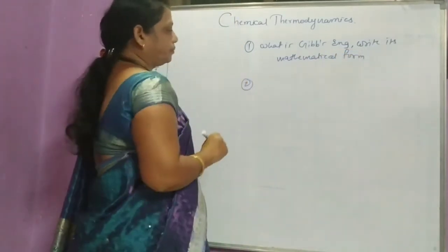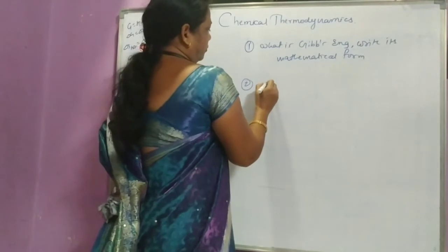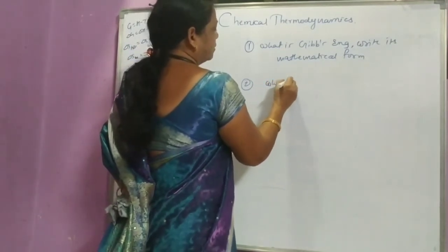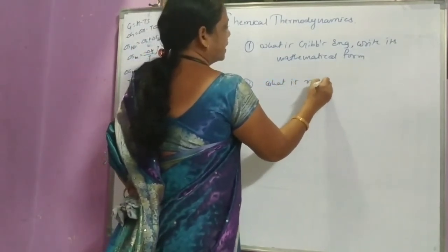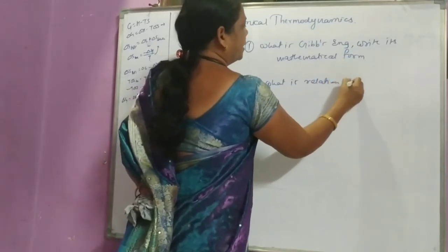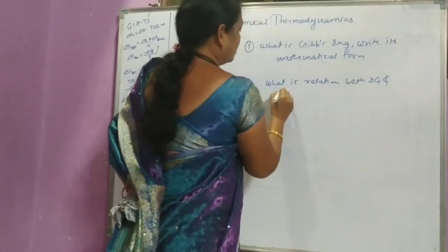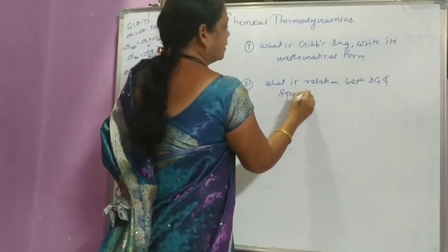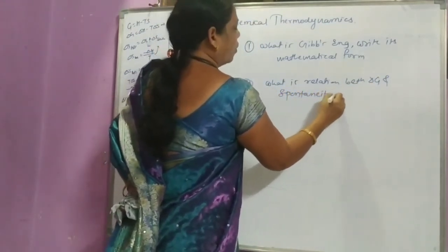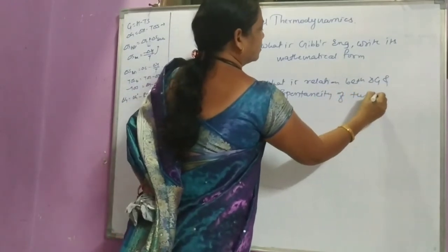Second, what is the relation between delta G and spontaneity of the reaction?